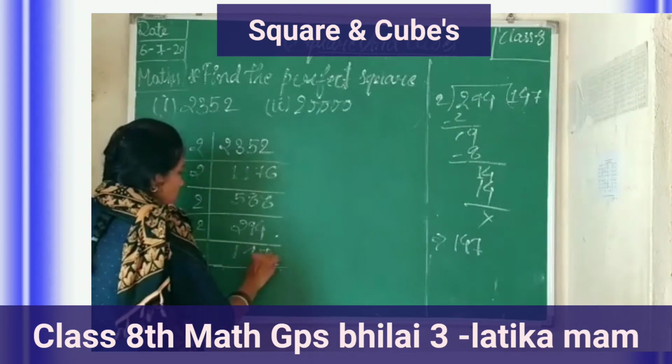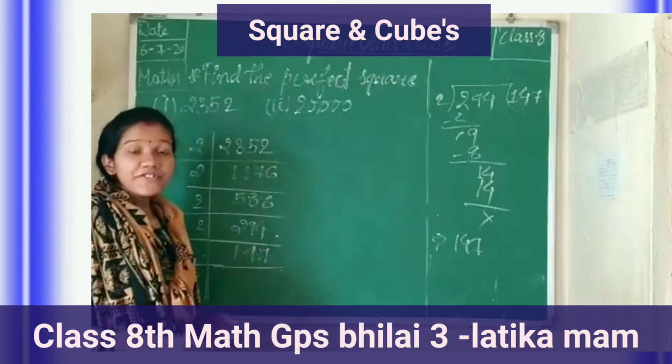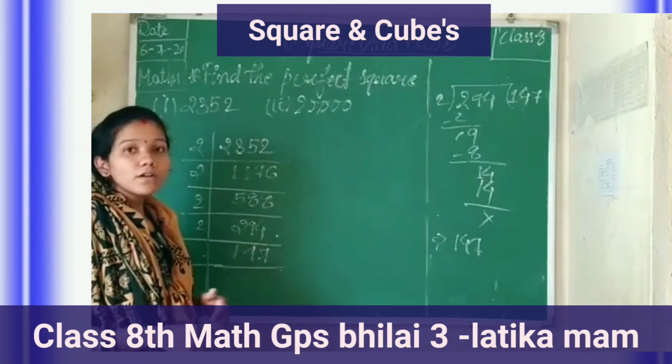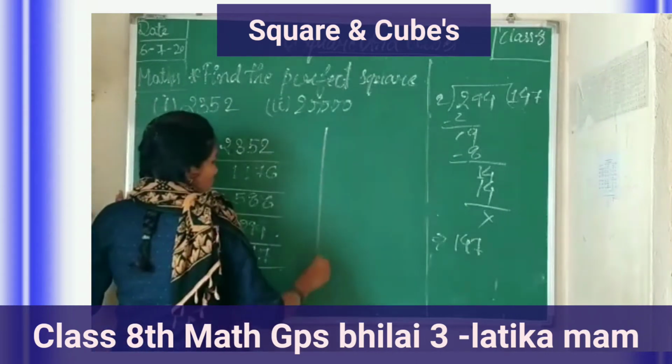Now 147 is an odd number. Which number can we take to divide 147?